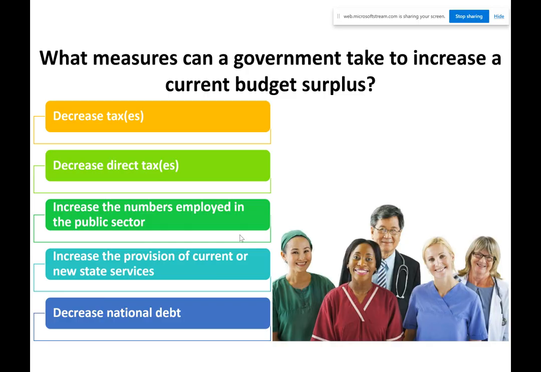and then everyone's got more money, and then confidence booms, and yay, we've loads more money in our pocket, so we spend it. And they hire more guards, they hire more nurses, they hire more teachers. Then they spend on roads, hospitals, the usual, and they can decrease the national debt. So, our Minister for Finance is always a big fan of the rainy day fund, and if we have a little bit left over, we'll put it in the piggy bank to pay off our national debt, as you do.